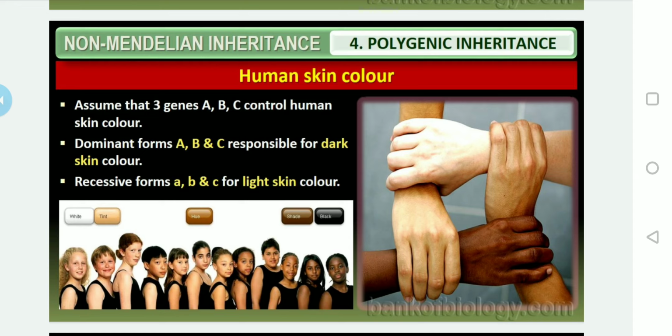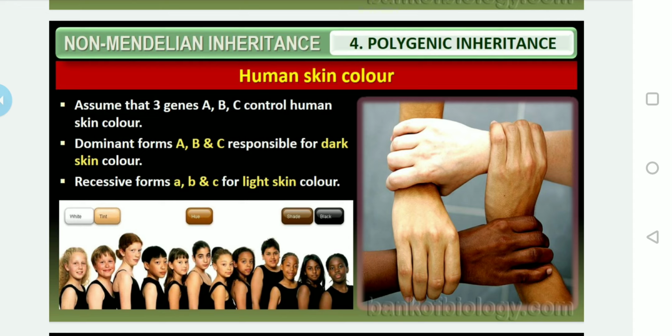Consider in case of human skin color, assume that there are three genes, capital A, capital B, capital C. The dominant ones control the human skin color. These are the three genes which control human skin color. Generally, the dominant forms, capital A, capital B, capital C, are responsible for the dark skin color.